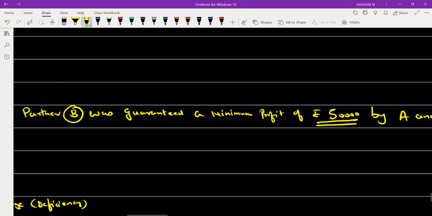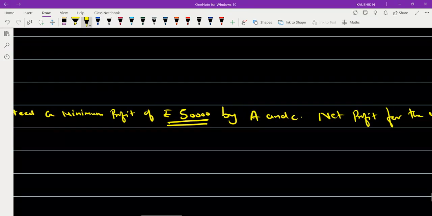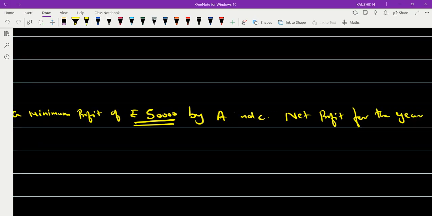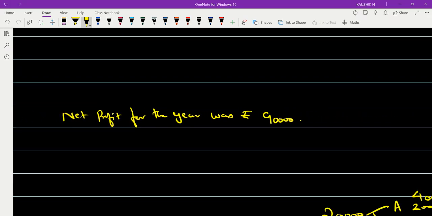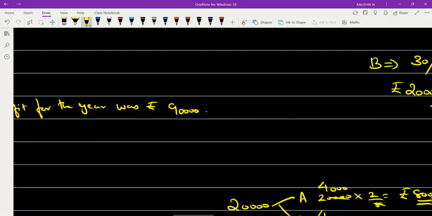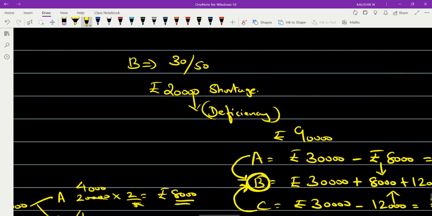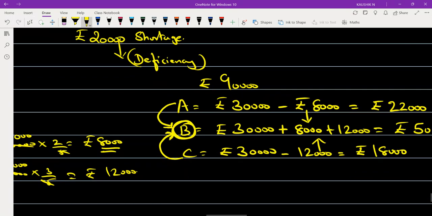Partner B was guaranteed a minimum profit of rupees 50,000 by A. Net profit for the year was rupees 90,000. Now tell me, what will be the profit that gets distributed among A, B, and C? Among A, B, and C, 30, 30, 30 initially, correct? Am I right?